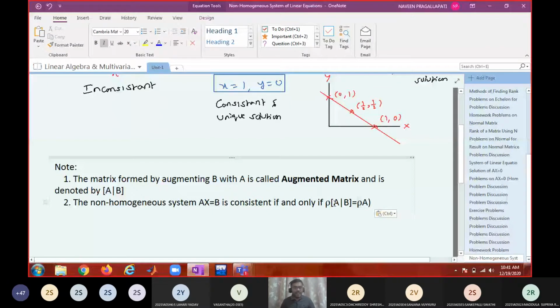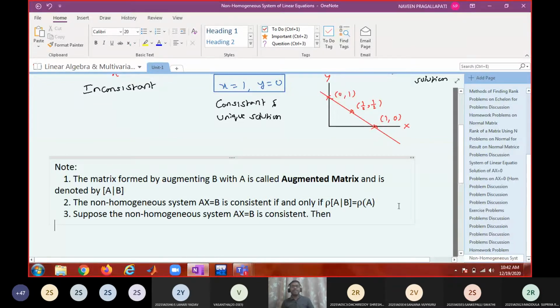So if it is consistent, then how many solutions will exist? Suppose the non-homogeneous system Ax equal to B is consistent. Then case 1. What is case 1?